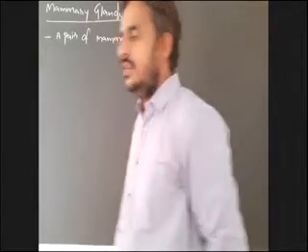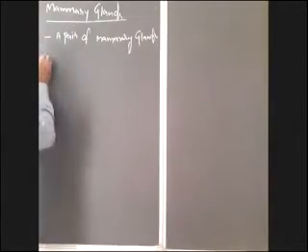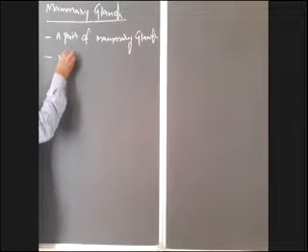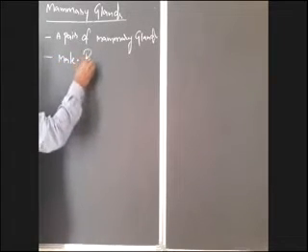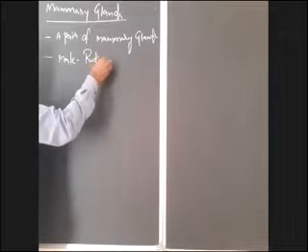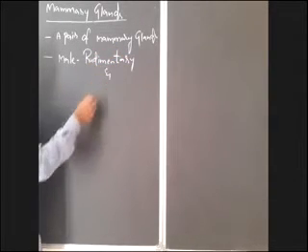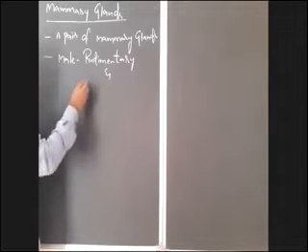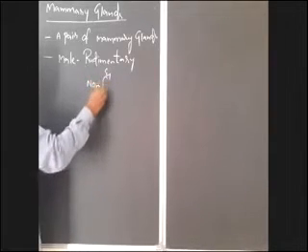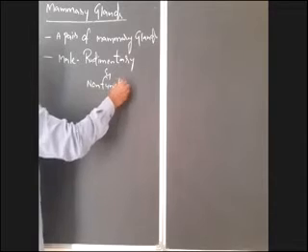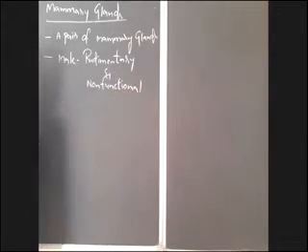In males, these are greatly reduced and do not play any role, so they are non-functional.